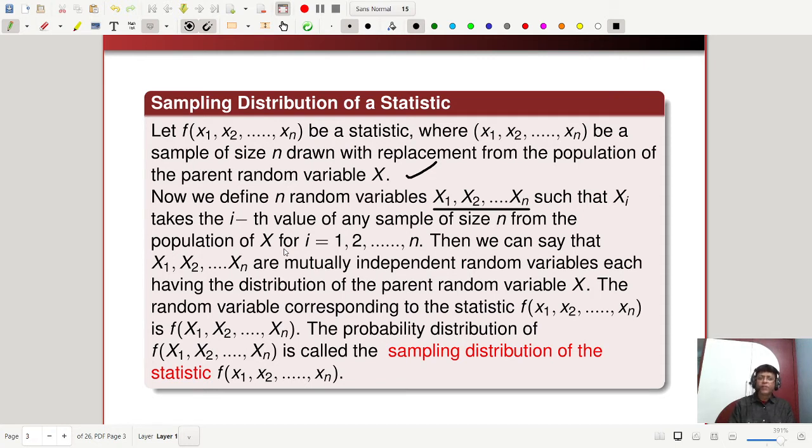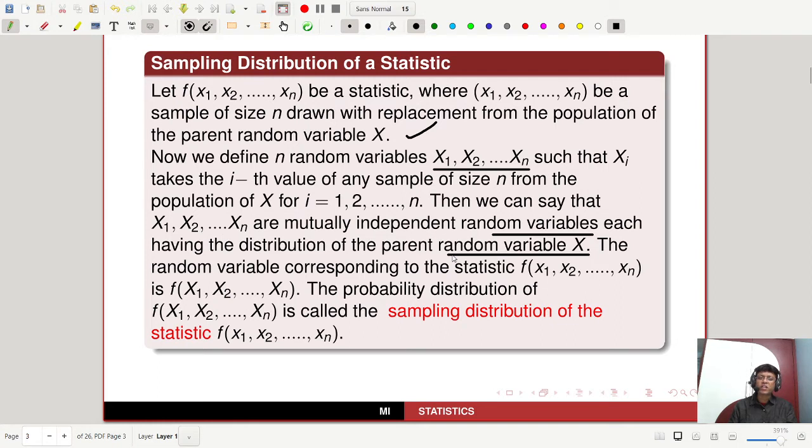Okay. Then we can say that X1, X2, ..., Xn are mutually independent random variables, each having the distribution of the parent random variable X, right? So that is a very important point. First we define n random variables X1, X2, ..., Xn such that Xi takes the ith value of any sample of size n from the population of X, for i equal to 1 to n. That is valid for i equal to 1 to n. Then we can say that X1, X2, ..., Xn are mutually independent random variables, each having the distribution of the parent random variable X.